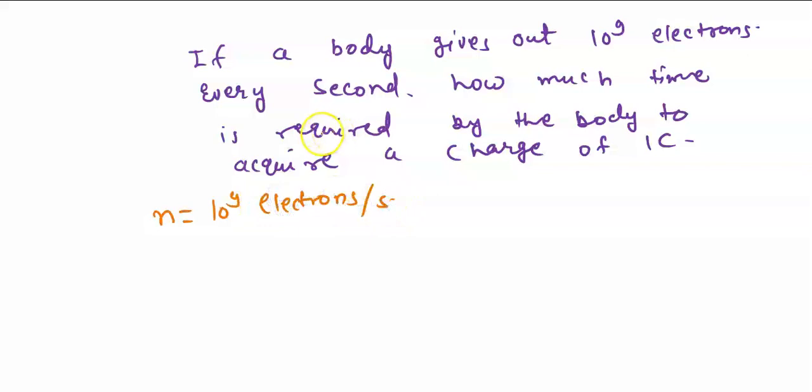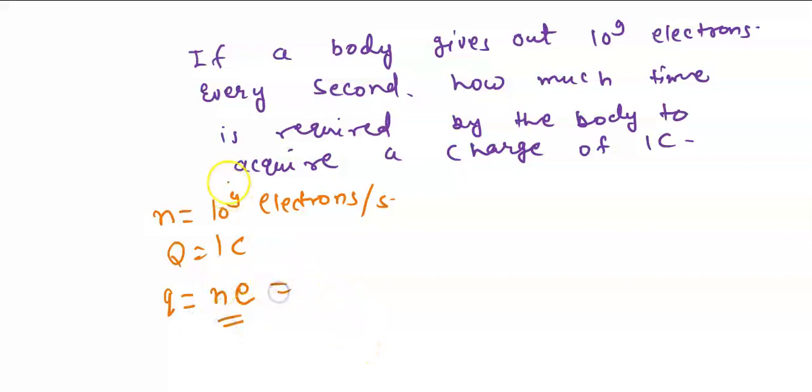Okay, fine. And total charge required is 1 coulomb. Agreed. Yes. Now what we can do is we can write the charge acquired or lost by the body in 1 second. If we say charge acquired by the body in 1 second, so how much charge will it be? Q equals n times e. This will be the charge.